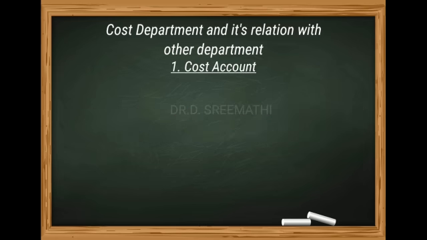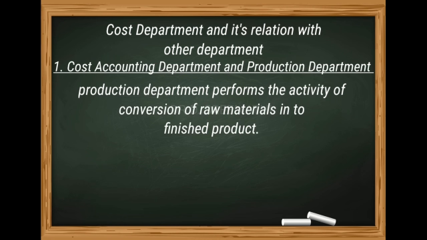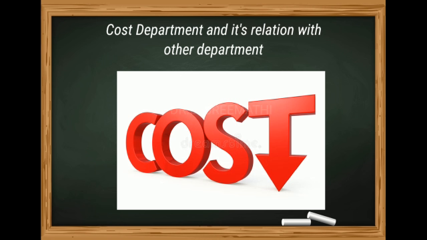First one is cost accounting department and production department. What is the production department? How does it perform? It's an activity of conversion of raw material into finished product. So the cost accounting department helps the production department in estimating the material cost, wage cost and other costs which have been involved in producing a particular product. So cost accounting helps to find the total cost and then how to control the cost and how to reduce the cost of manufacturing.